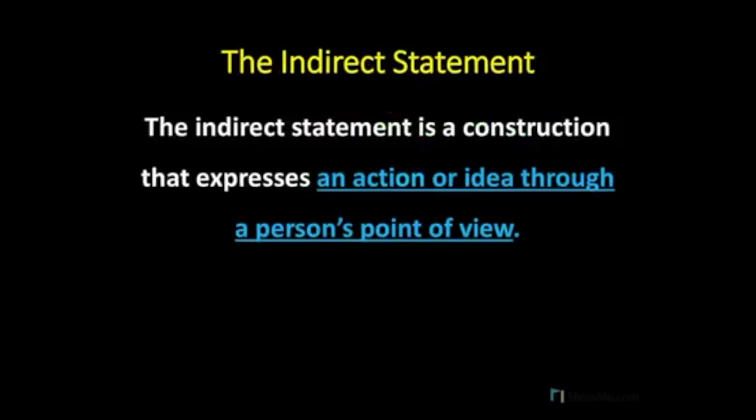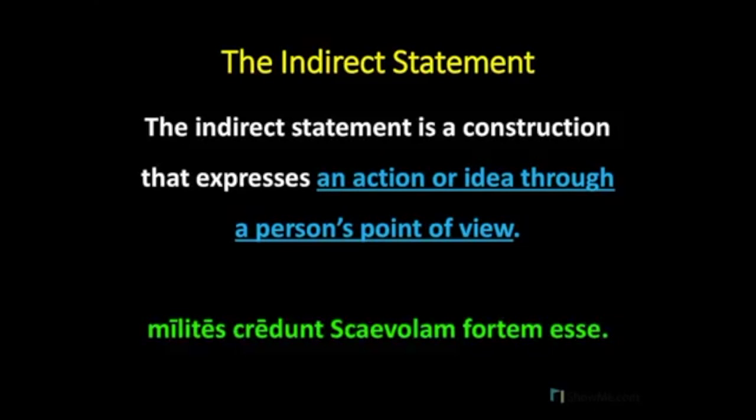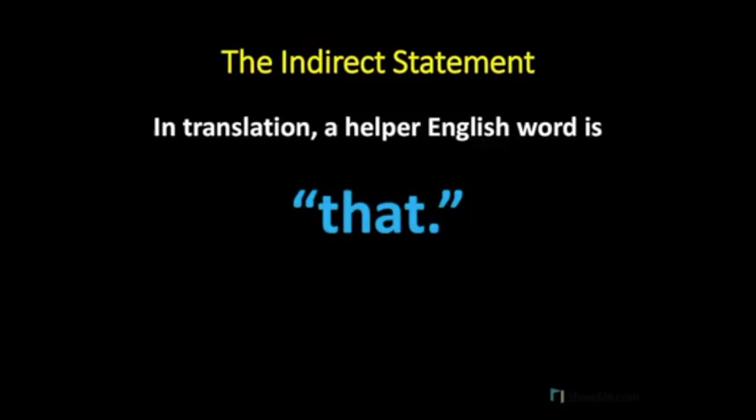Now, remember that the indirect statement is a construction in Latin that expresses an action or an idea through a specific person's point of view. So, in our other example from last time, Milites credunt Scaevolam fortem esse, the soldiers believe that Scaevola is brave. We understand that Scaevola is brave through the point of view of the soldiers and how they believe that Scaevola is brave. In our translations in English, we want to use the word that to help us introduce the indirect